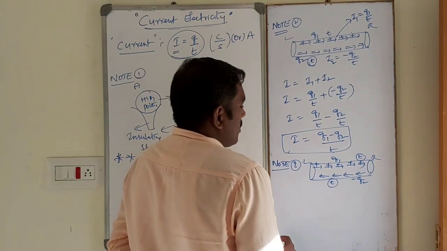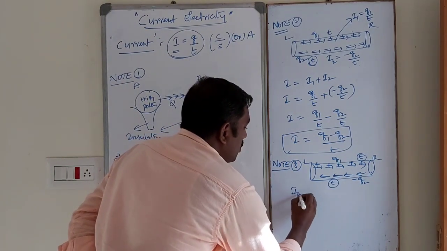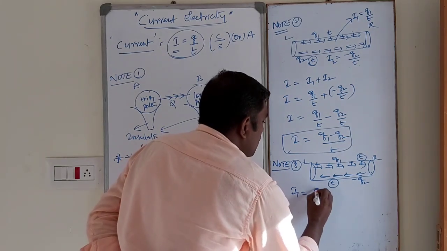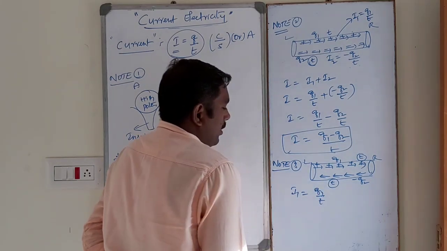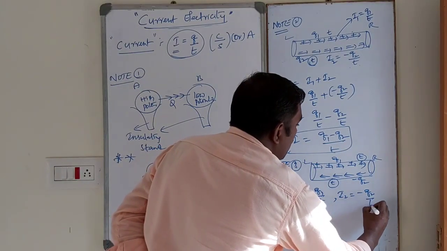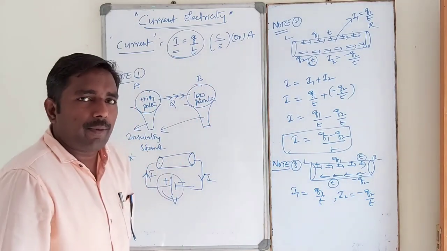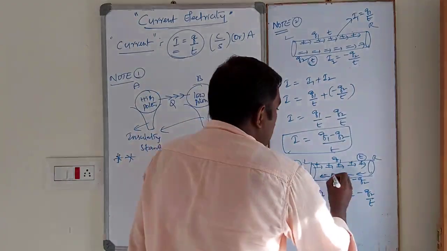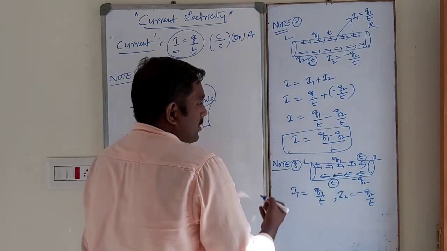In this case, current I1, the positive ions moving from left to right, is Q1 by T. I2 is equal to minus Q2 by T, with the negative sign because these are negative charges moving from right to left.